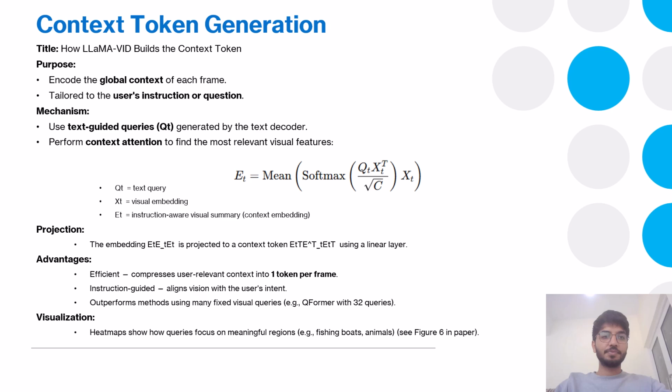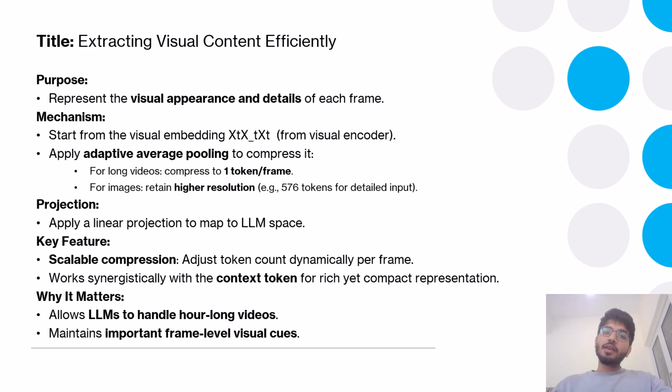Okay, now we will look at the second part of the dual token design, which is the content token. While the context token captures instruction-relevant information, the content token summarizes the actual visual appearance of each frame. To do this, the model starts with visual embeddings produced by the encoder. Then, instead of using all patch tokens, it applies adaptive average pooling. This compresses all the patch-level features into a single embedding or a smaller number of them, depending on how many tokens we want to keep.